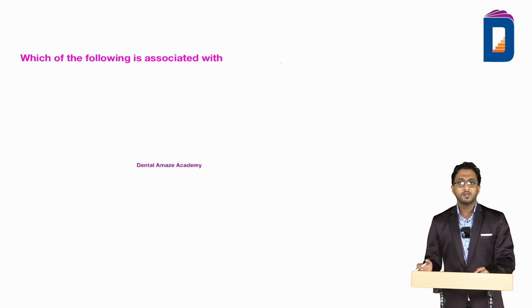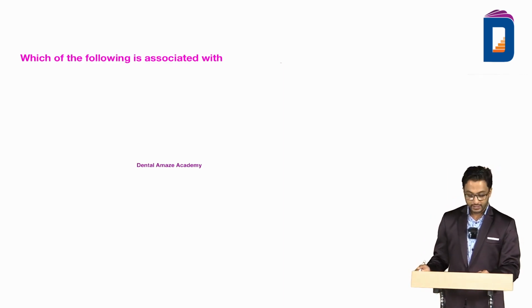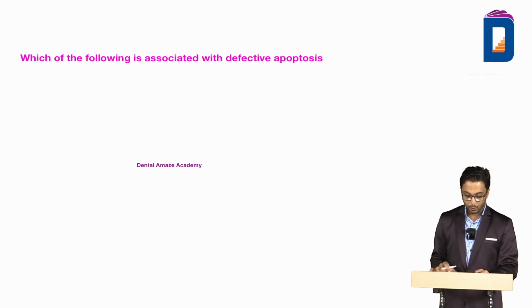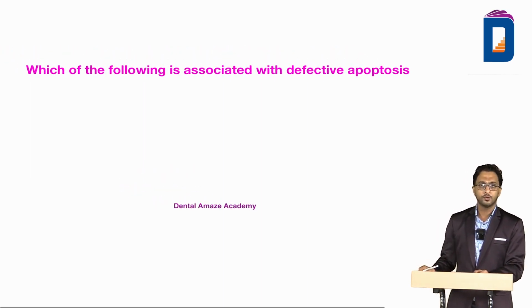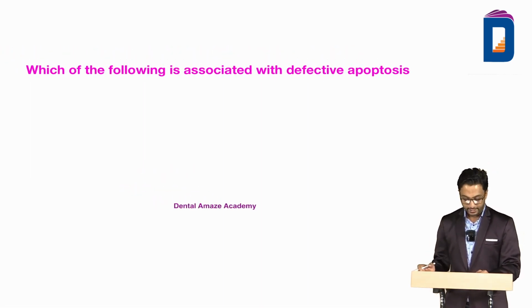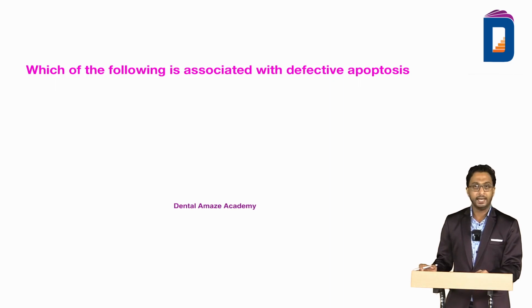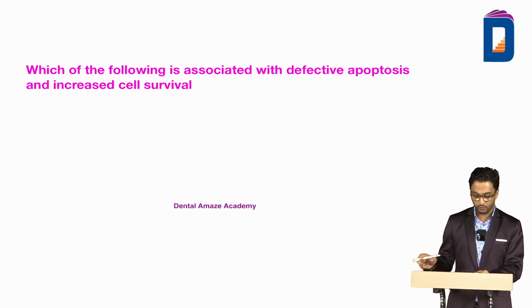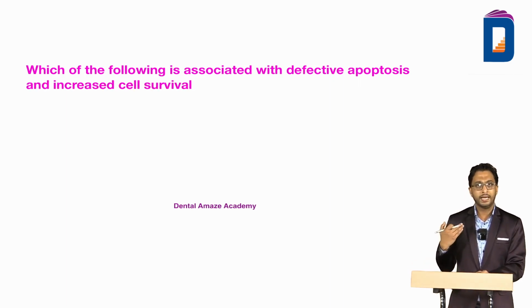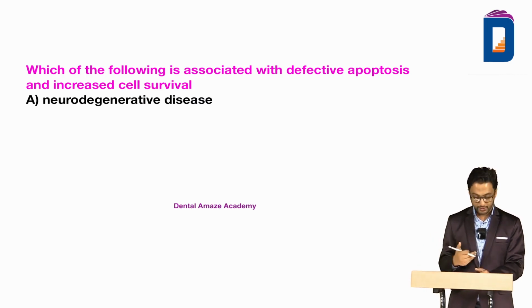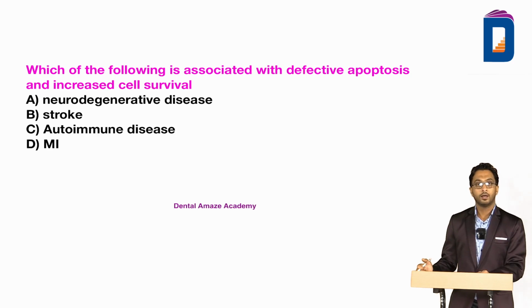So the question is, which of the following is associated with defective apoptosis and increased cell survival? I'll come to the question, once I explain it, you'll understand it better. The options are neurodegenerative, stroke, autoimmune, and myocardial infarction. And if you have gone through your previous questions, you could see that the correct answer is autoimmune.